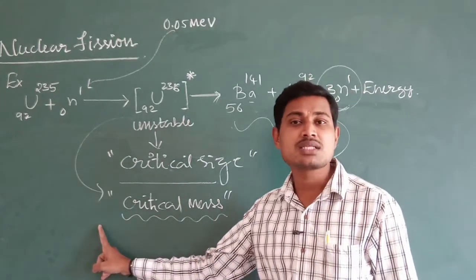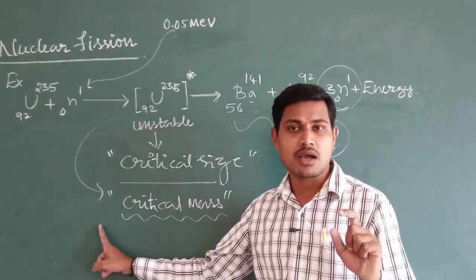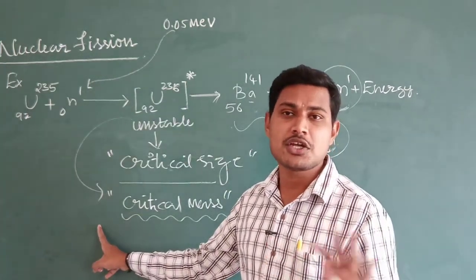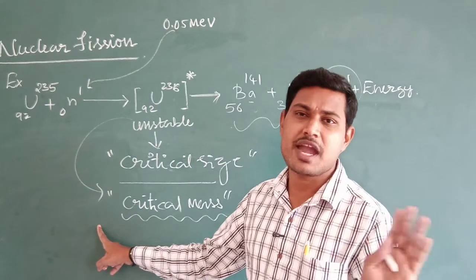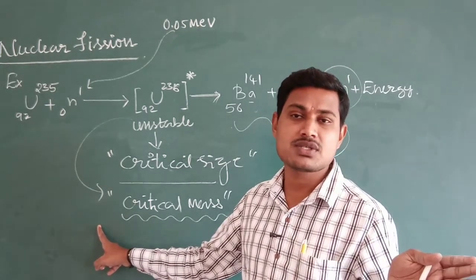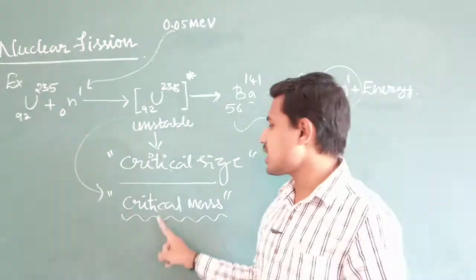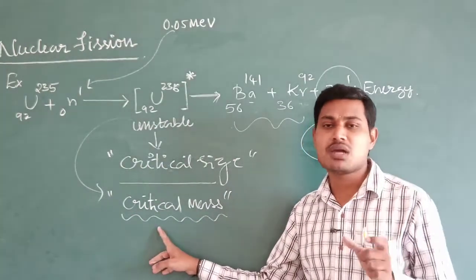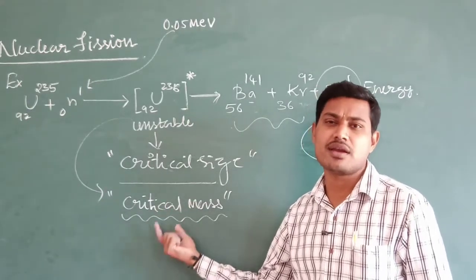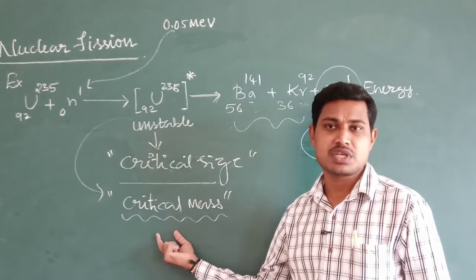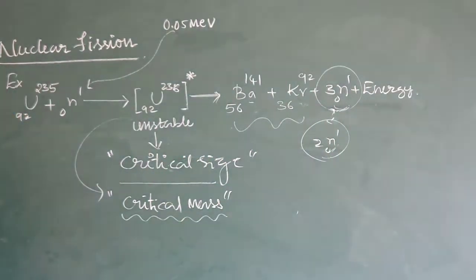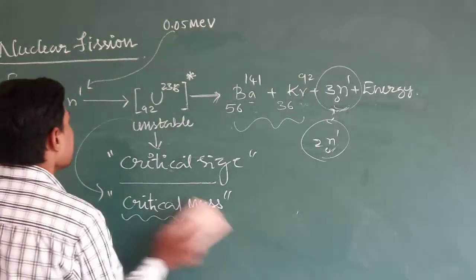Below the critical mass, if you take the fissionable nucleus, the reaction cannot become a continuous chain reaction. That reaction will terminate or stop. So in order to have a continuous nuclear chain reaction, we have to use fissionable material of critical mass or more than the critical mass. Is it clear? So this is about the critical size of the fissionable material and critical mass.